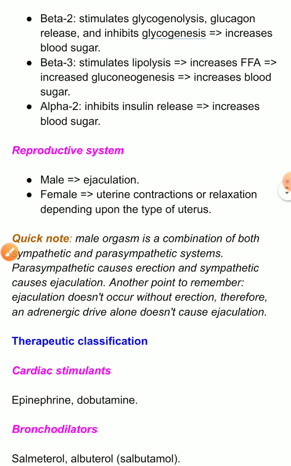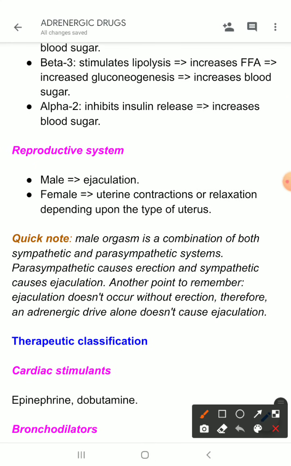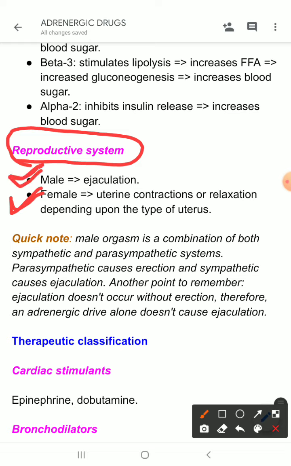And the sympathetic system has some actions on the reproductive system. On the female reproductive system, we have talked about this earlier: uterine contractions in the non-pregnant uterus and relaxation in the pregnant uterus. And in males, epinephrine tends to cause ejaculation. Okay, so this causes ejaculation.